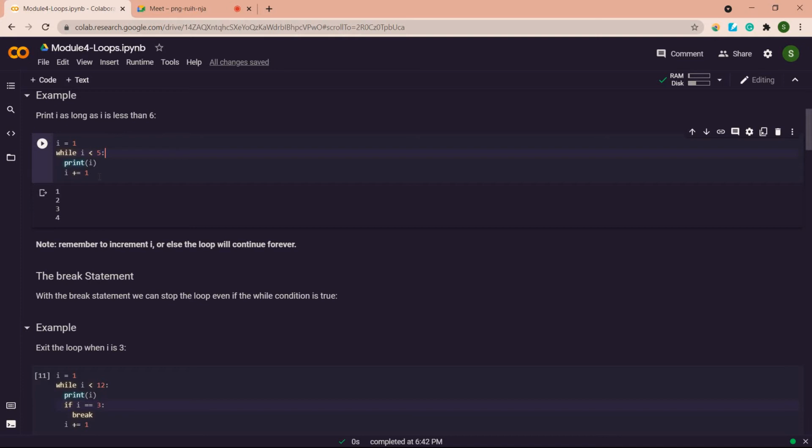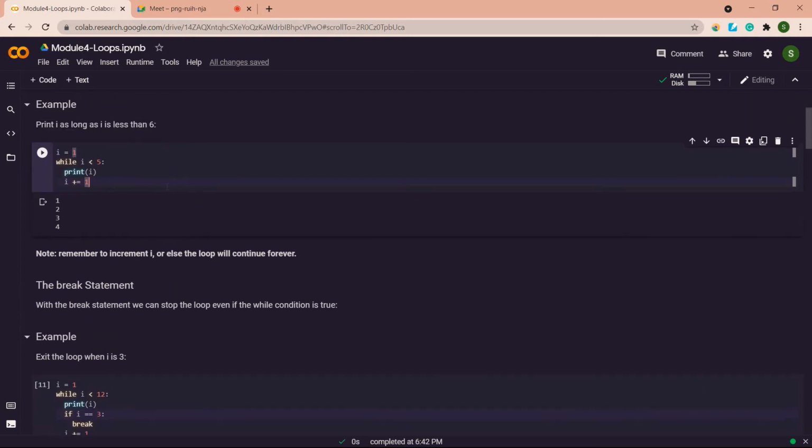So, to avoid infinite loops, we have to specify the increment operator to change the value of I. Every time, we increase the value of I by 1. This is how the increment operator works.